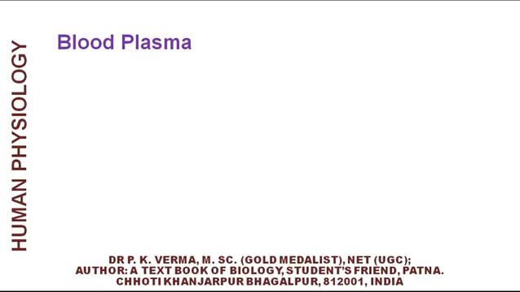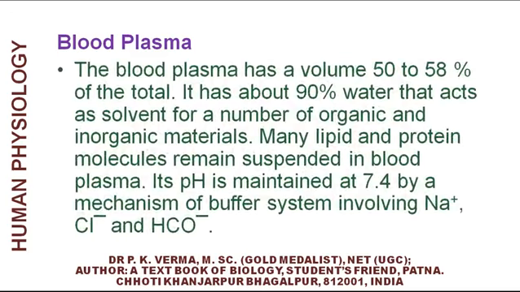Now come to blood plasma. The blood plasma has a volume of 50 to 58% of the total blood. It has about 90% water that acts as a solvent for a number of organic and inorganic materials. Many lipids and protein molecules remain suspended in blood plasma. Its pH is maintained at 7.4 by a buffer system involving sodium chloride and bicarbonate ions.